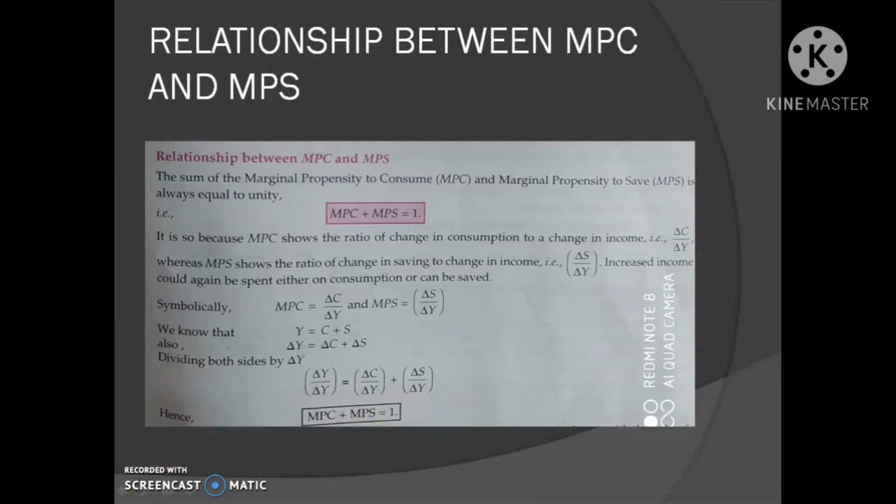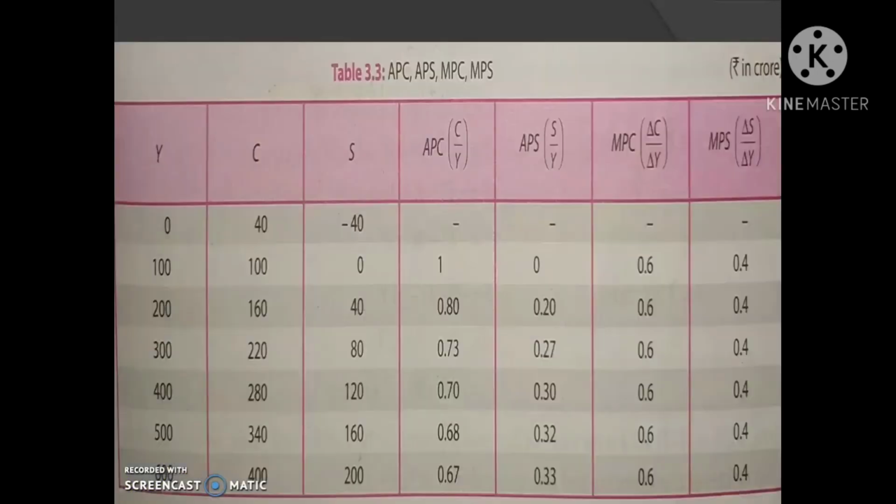So, this relationship can be explained with the help of a schedule. Here suppose the autonomous consumption is 40, that is C dash is equal to 40, then marginal propensity to consume is equal to 0.6.